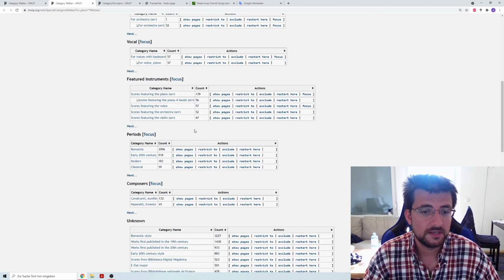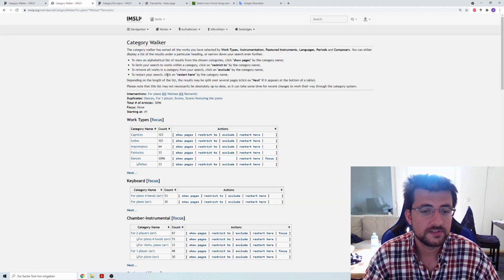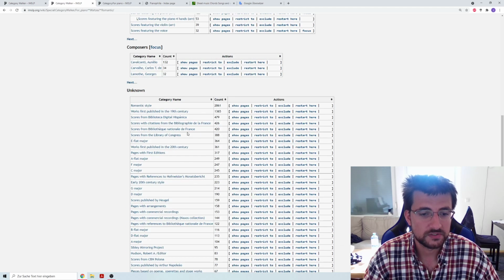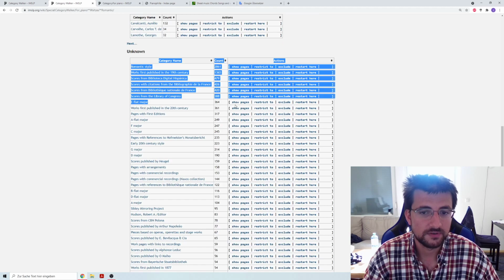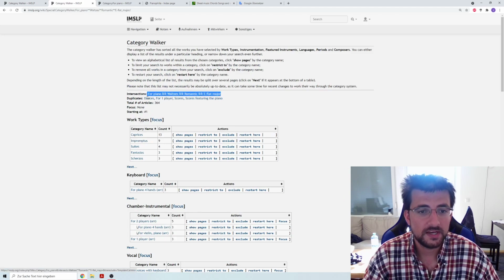So for example, I can now restrict to romantic here. I can restrict to waltzes for piano which are romantic. I can further restrict to E flat major. Sorry, come on, here, E flat major, restrict to. What do I get? I get all piano pieces which are waltzes, which are in the romantic era, which are in E flat major. How many are there now?